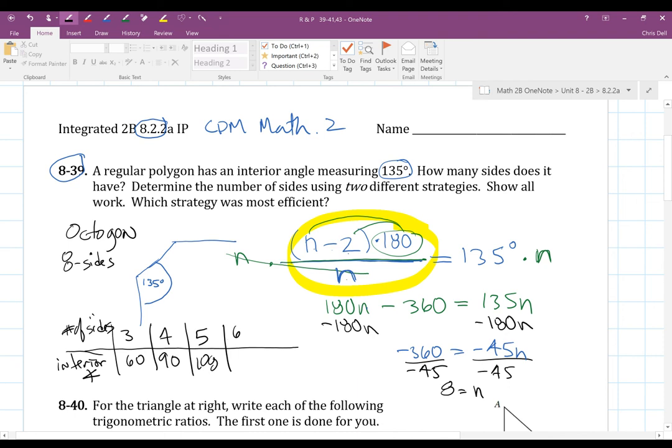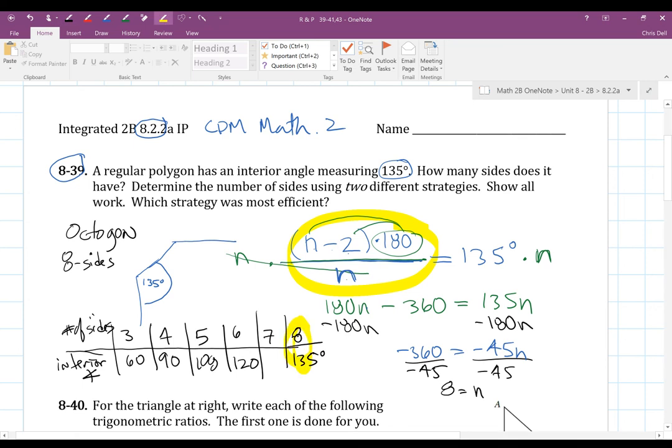If I plug in a 6, it'd be 120. If I plug in a 7, I could keep going basically until I get to 8, and if I plug in the 8, I'd get 135 degrees. So I could just create this guess and check table until I get to my right answer.